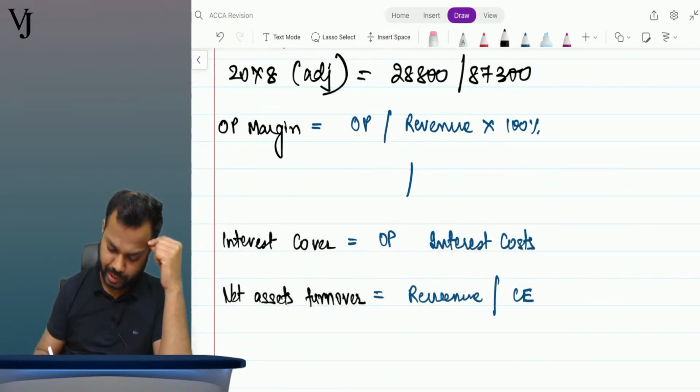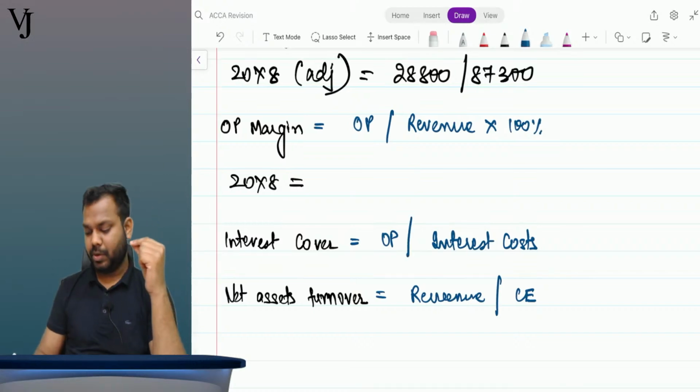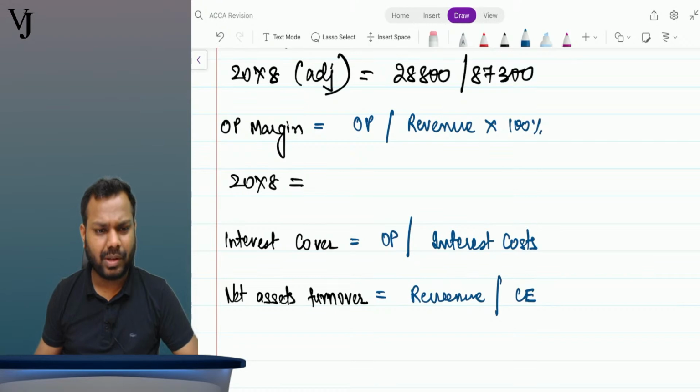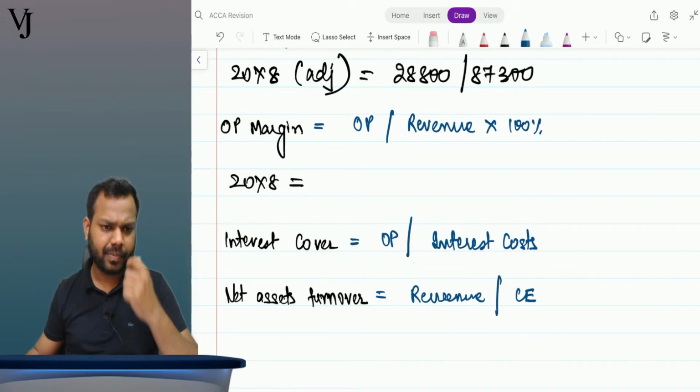Right now, operating profit margin for 20x8. Shall I do one thing rather than solving this, shall I take up the already solved answer and explain that? I think that will be better.